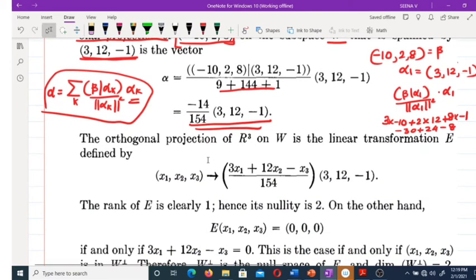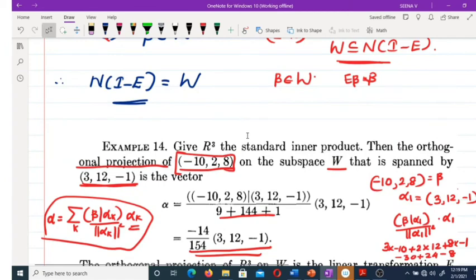Now we have to find it in terms of a linear transformation. This is the orthogonal projection of the element beta. What about the general case? In general, the orthogonal projection is defined as (x1, x2, x3) mapped to E(x1, x2, x3). Here we did a particular case, (-10, 2, 8).